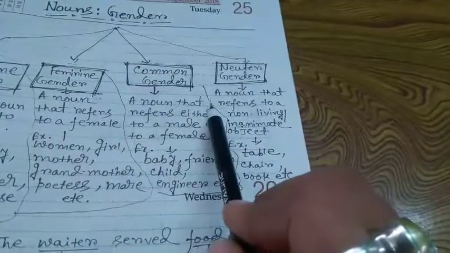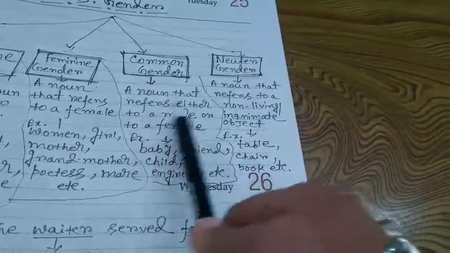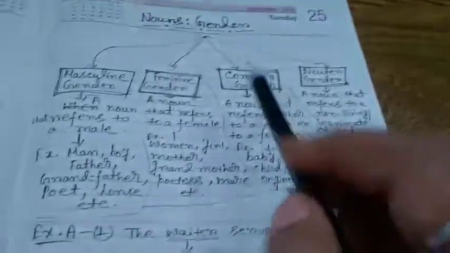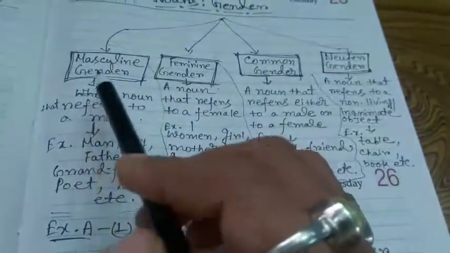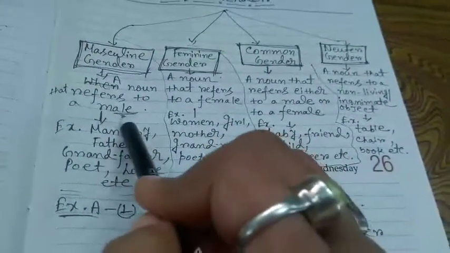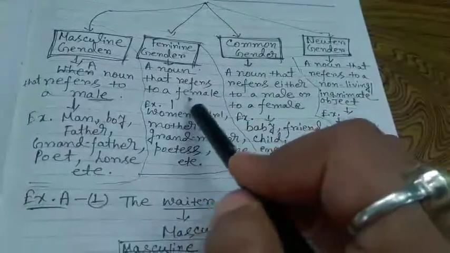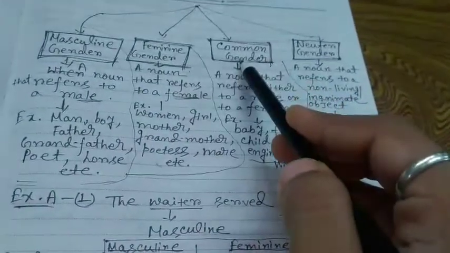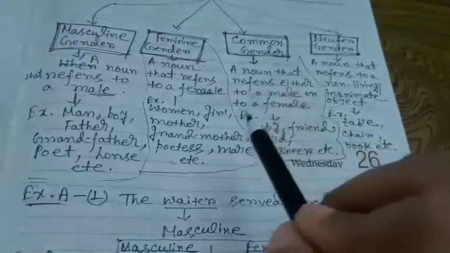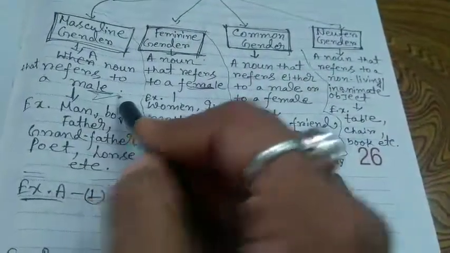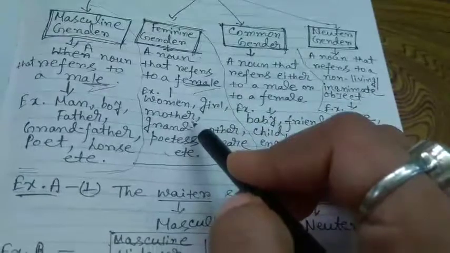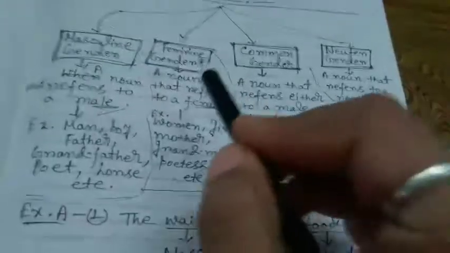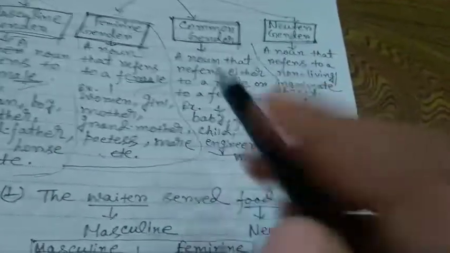What is known as common gender? A noun that refers either to a male or to a female, that noun is known as common gender. Means up to now we have read that a noun that refers to a male only is known as masculine, and that noun which refers to a female only is known as feminine gender. But what is the common gender? A word or a noun which refers either to a male or to a female. Means with that word we cannot understand whether that is a male or a female. That noun is known as common gender, such as baby.